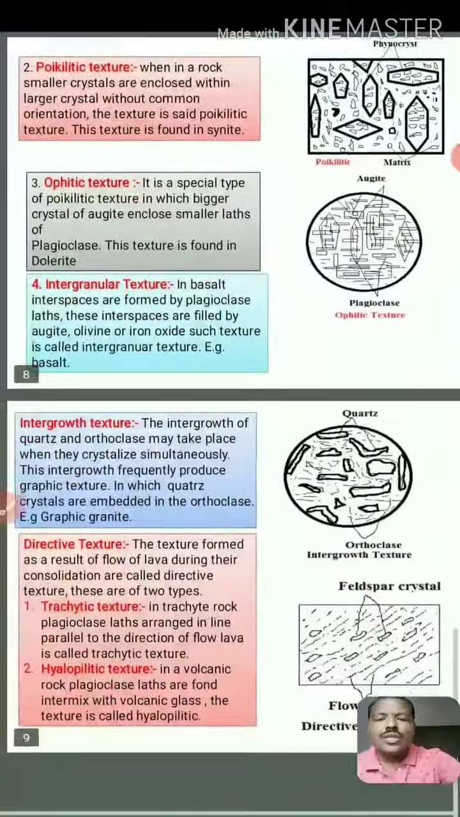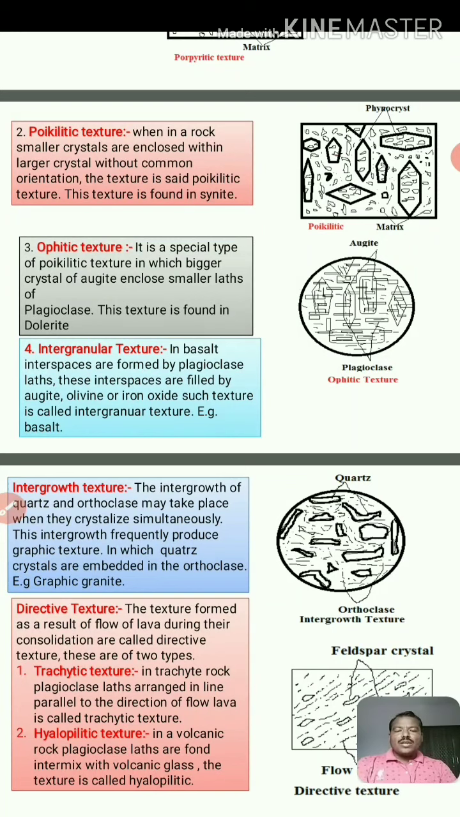In intergrowth texture, the growth occurs within two minerals. Those two minerals are quartz and orthoclase. Both minerals are formed at the same temperature and pressure conditions. That's why simultaneous crystallization occurs within both minerals. Because of this simultaneous crystallization between two minerals, intergrowth occurs, meaning wedge-shaped orthoclase is interlocking quartz mineral grains.